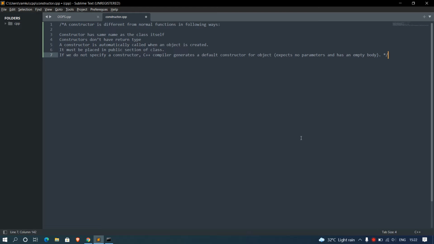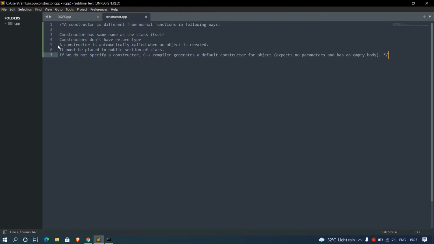Hello friends. I think you are all aware of what a constructor is. In this section of the video I am going to give a brief intro of what a constructor is. A constructor has the same name as the class itself. It will have the same name as that of the class. A constructor doesn't have any return type. In a function we have a return type, like return 0, or when we use something like that.